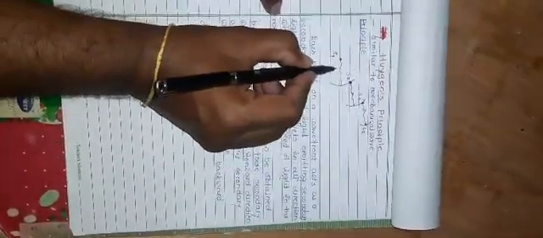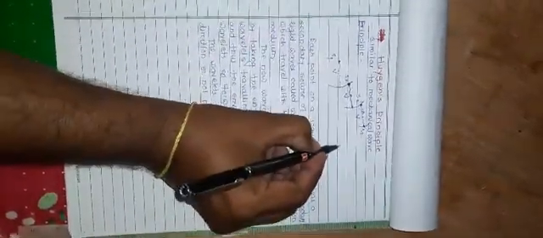Suppose v is the speed of light here, and here also v is the speed of light, in the same medium. The new wavefront can be obtained by taking the envelope of all these secondary wavelets, and these secondary wavelets travel in the forward direction.